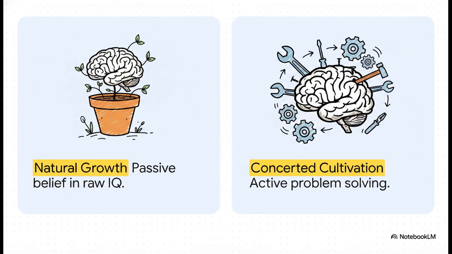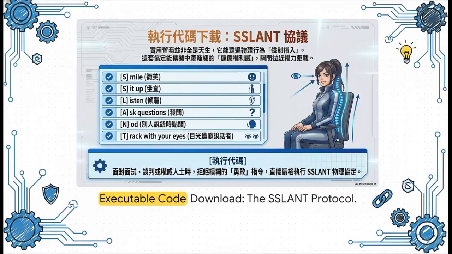Look, high IQ is just the minimum hardware requirement. What actually lands you the job or closes that big deal is practical intelligence, knowing exactly what to say, to whom, and when to say it. It's the learned ability to actively negotiate and deal with authority figures to get exactly what you need. So how do we actually install that patch?